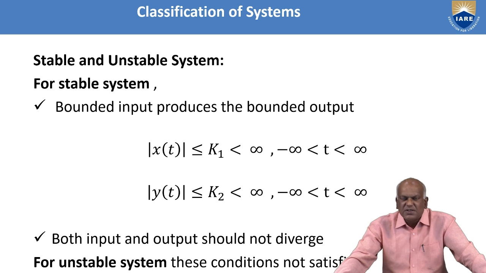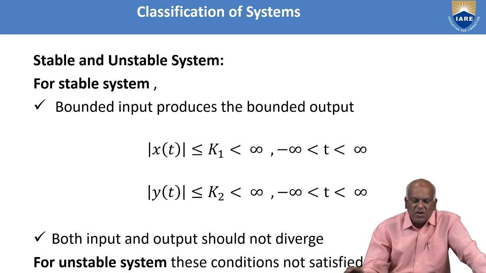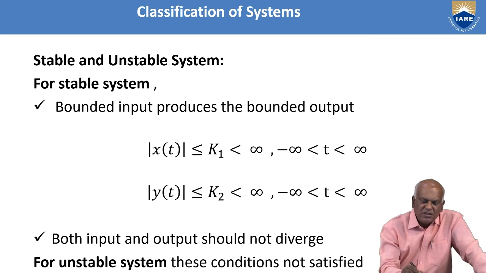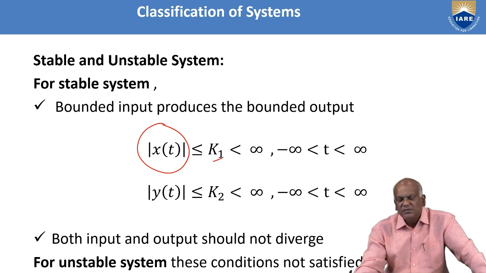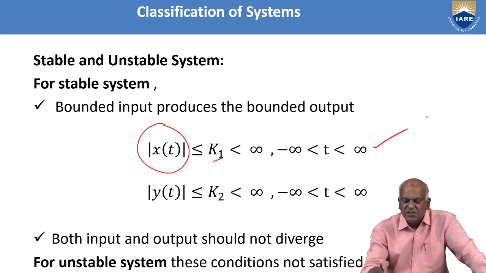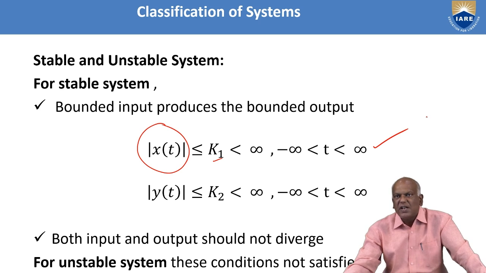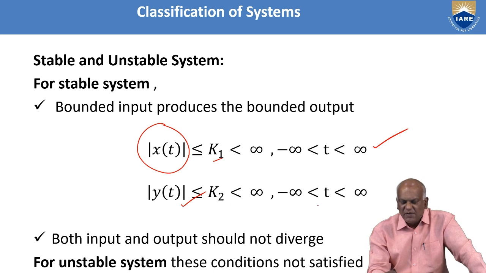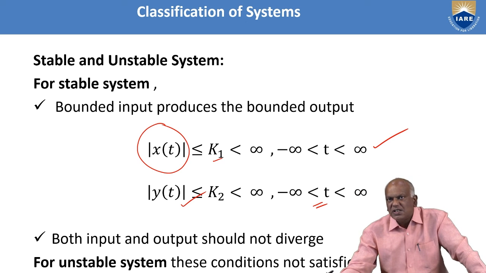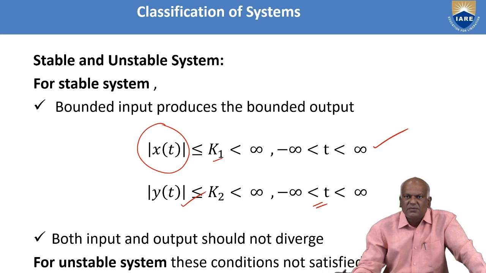What are stable and unstable systems? For a stable system, bounded input produces bounded output. That means the absolute value of x of t is less than or equal to k1, where k1 is a finite value, always less than infinity, and t lies between minus and plus infinity. That means this input is bounded. Similarly, the output is also bounded: y of t is less than or equal to k2, a finite value. Then the input is bounded, the output is bounded, and the system is said to be a stable system. Both input and output should not diverge.